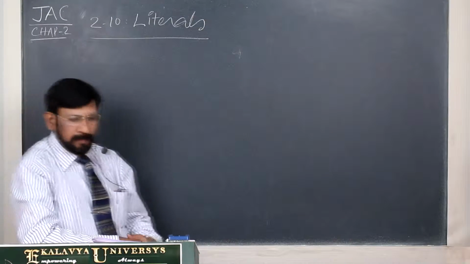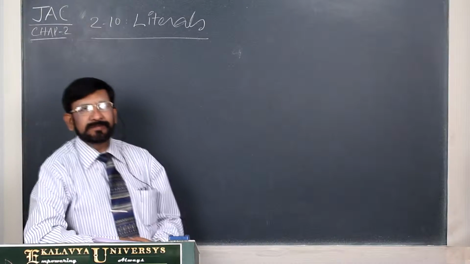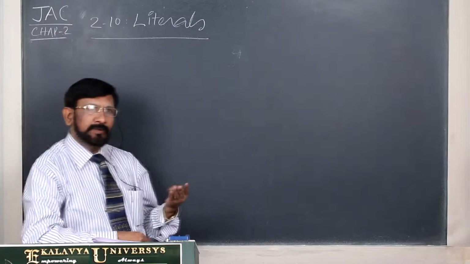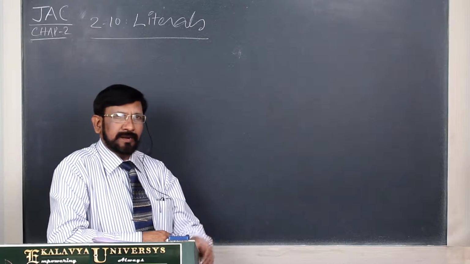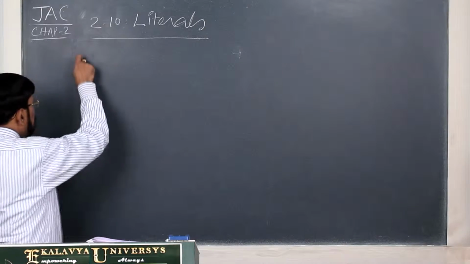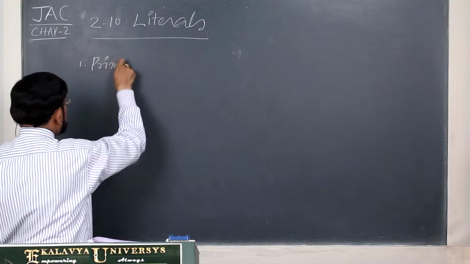Now, mainly there are three categories. First category, primitive literals, then string literals, and null literal. Three categories I have to explain. The first one, let us see the primitive literals.